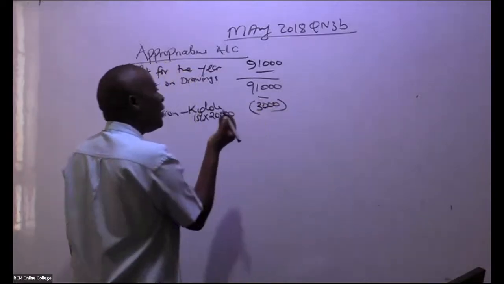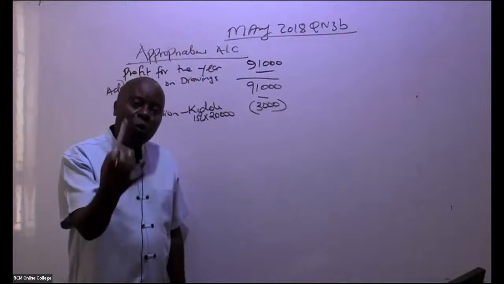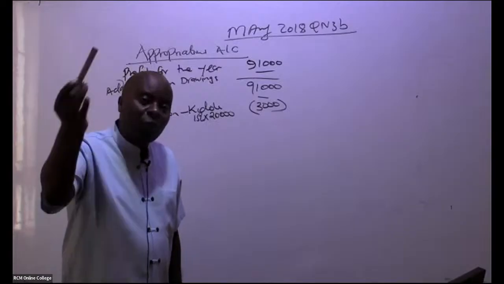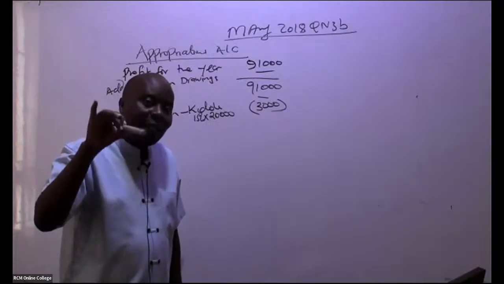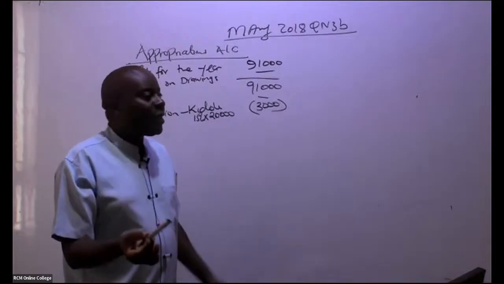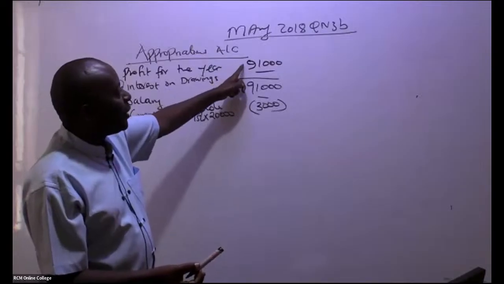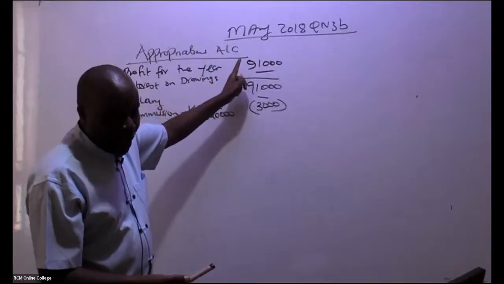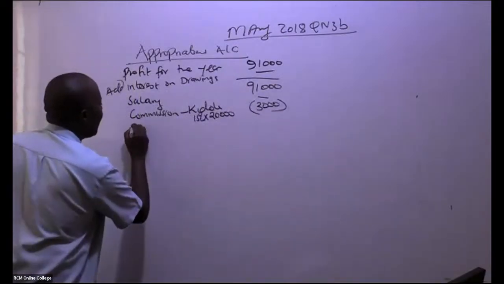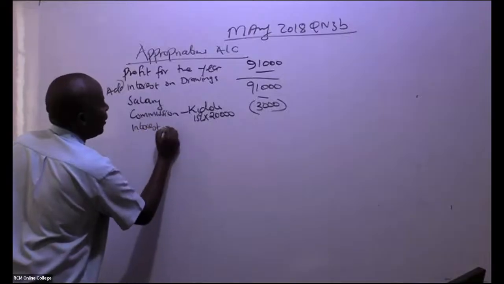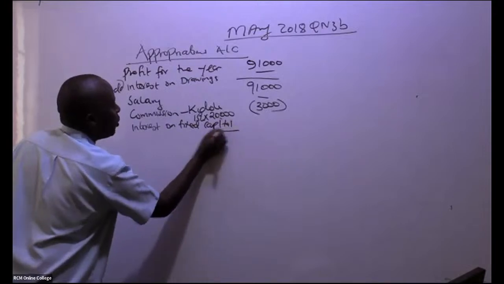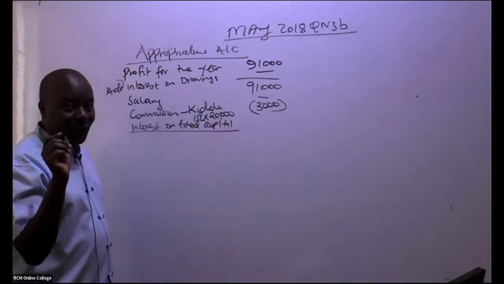3,000. From there, these people have given us capital, which will enable us to run this partnership into the future. What we call the fixed capital, what they can't withdraw. We must pay them interest. So that interest will be an appropriation, a distribution of the profit. So come here and give us, ladies and gentlemen, the interest on fixed capital. Of course, everybody has a fixed capital there.